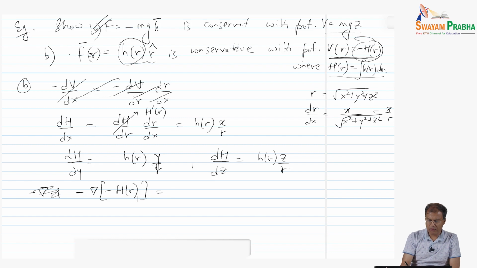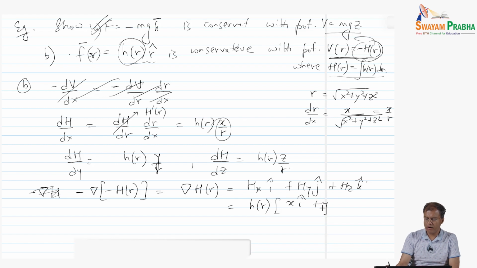We see that this is going to be grad of H of r, which is equal to h of r times x i hat plus y j hat plus z k hat, divided by r, and the quantity in the numerator is also r. So r divided by r, and we get that this is h of r, and I think we are already there.